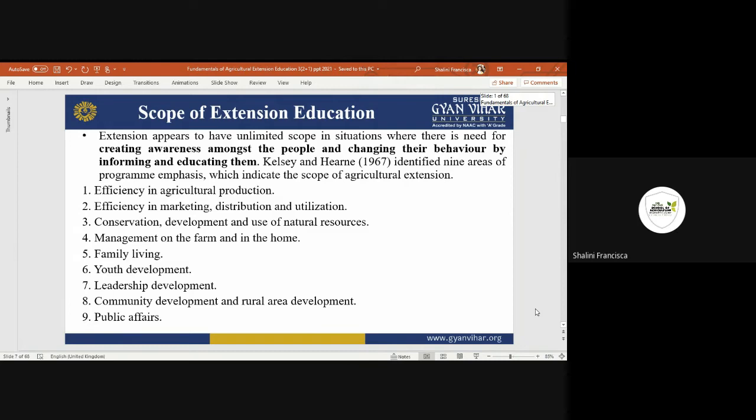Then management on the farm and in the house. We have so many different factors that are affecting the management at farms, like in how much area, how much crop, or how many quintals of seed should be sown so that it produces a good yield, and how this good yield is going to affect the family or the house. Then family living: if we have a good production, we will have a good life. Living means our family will be developed with this. They will have enough food or enough source of income, so that they can have a better life.